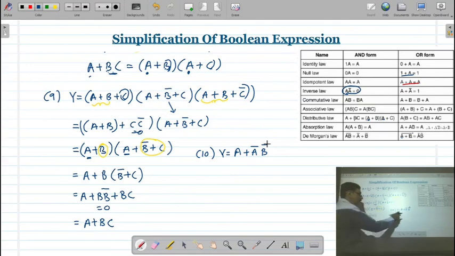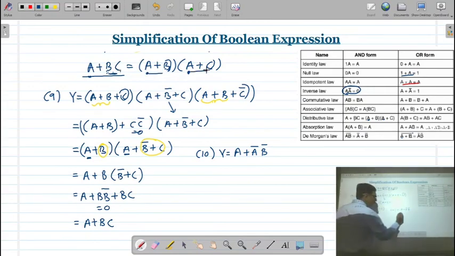Then how will you write this expression? So a plus a bar b bar, that is in this form. Correct? And then you can write in the bracket form.